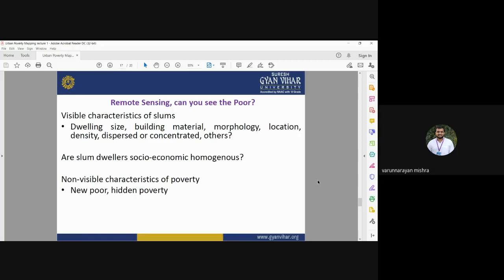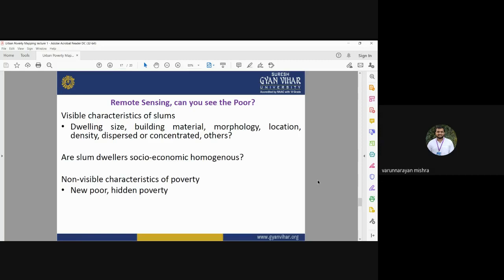You have to identify what kind of persons are living in that area, what kind of building materials are used, what is the morphology, what is the location. Density, population density, is also important. Slum areas may have higher population density. But when we go for a planned and developed city, they may have low population density. So these are some factors that may be considered when we are going to characterize the slum area by using satellite images or remote sensing images: dwelling size, building material, morphology, location, density, dispersed or concentrated, and others.